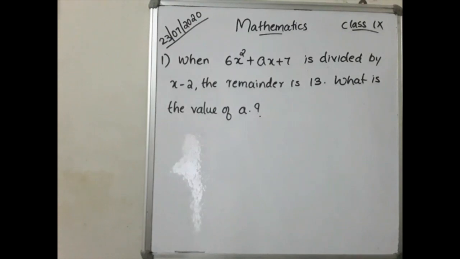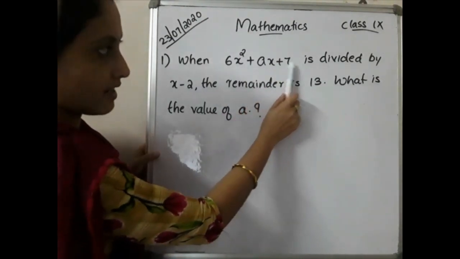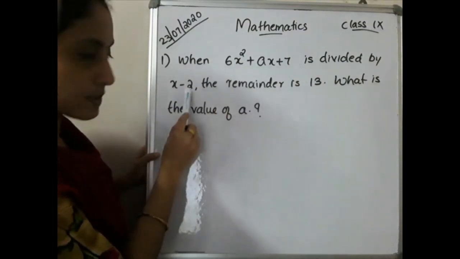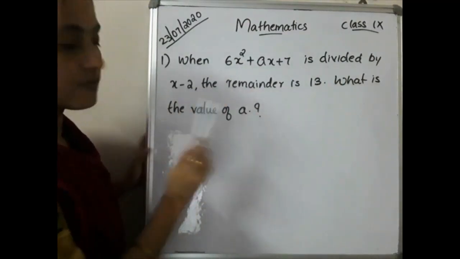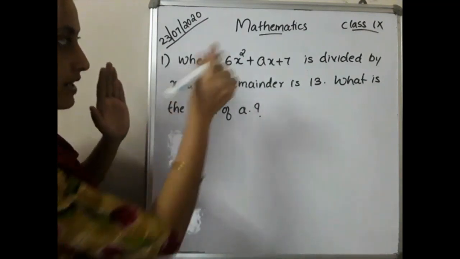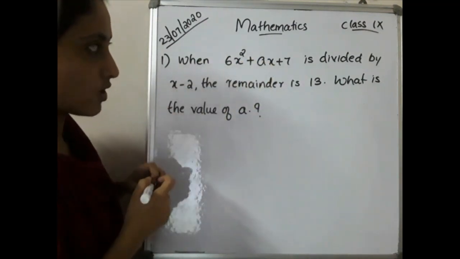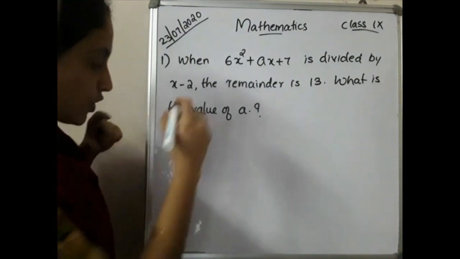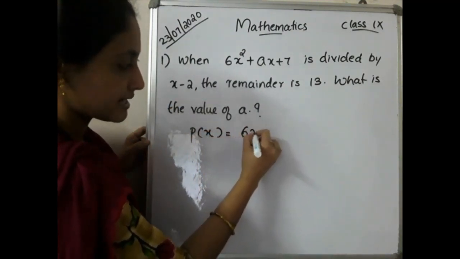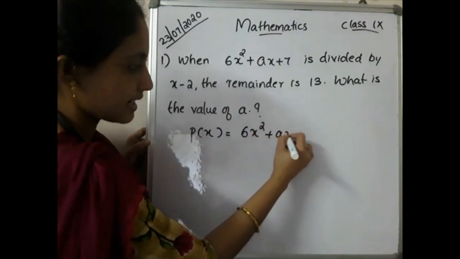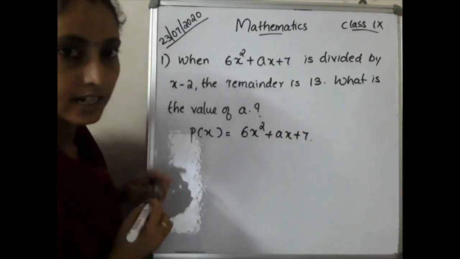This is the first question: when 6x square plus ax plus 7 is divided by x minus 2, the remainder is 13. What is the value of a? Already we are given the polynomial as 6x square plus ax plus 7, is it? So you can write it as p of x. So p of x is equal to 6x square plus ax plus 7, that is given in the question.